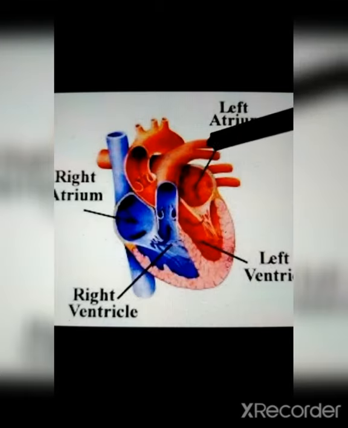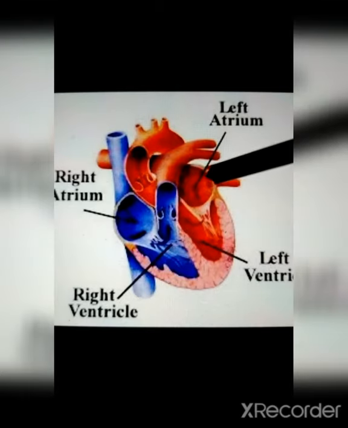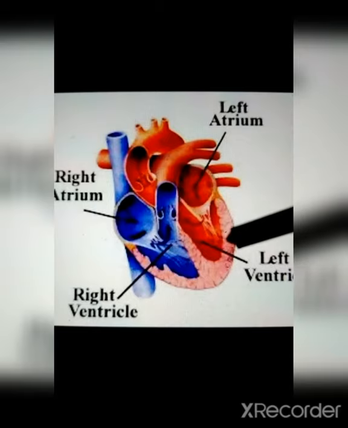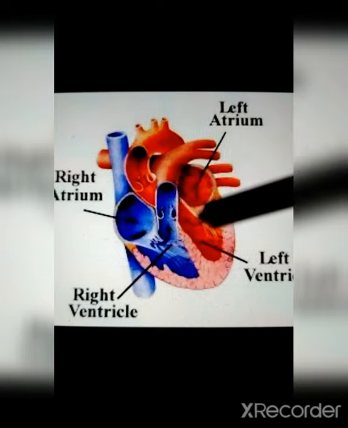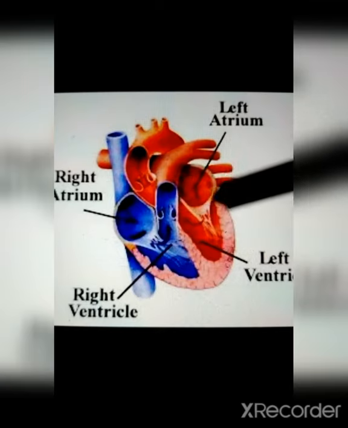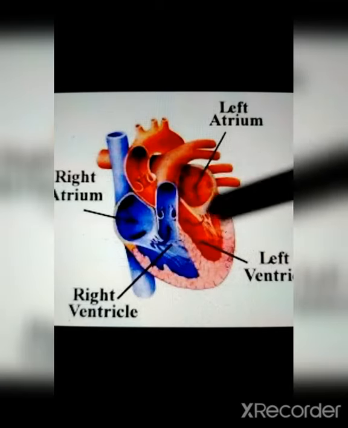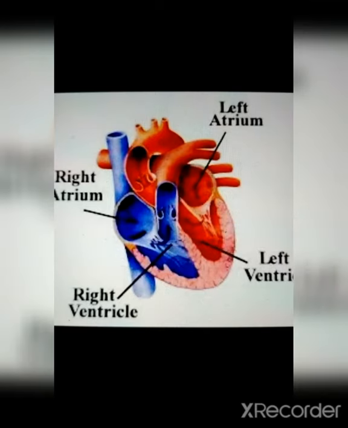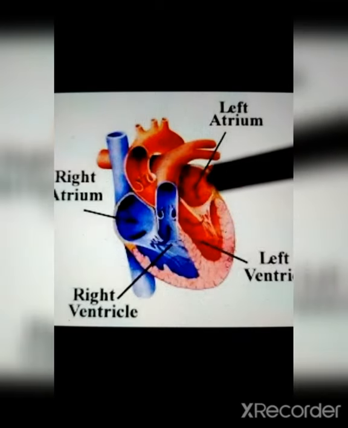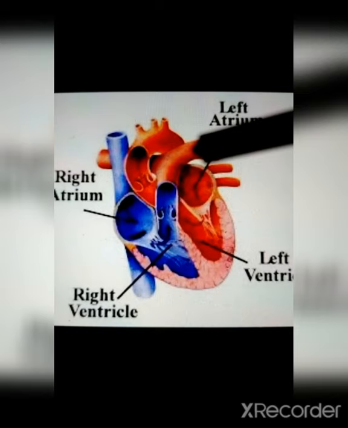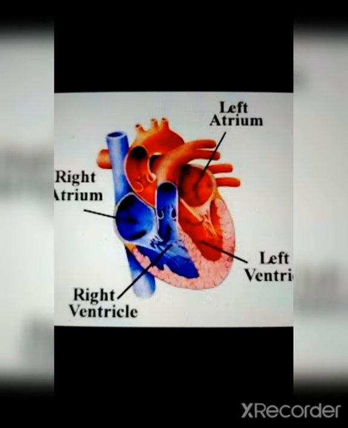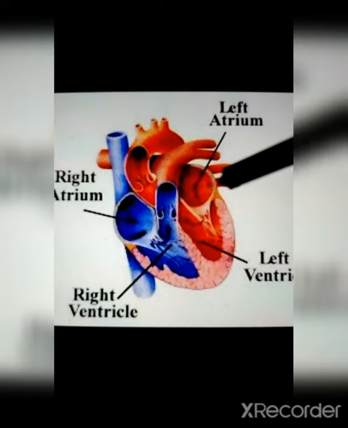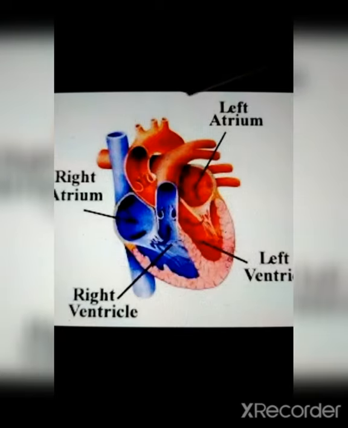So the heart is made up of 4 chambers, you all know this. The left atrium, the left ventricle, the right atrium, and the right ventricle. These two are the atriums, these two are the ventricles. You know this thing, right? So the heart receives the blood with the help of the atriums only. The blood which flows to the heart is with the help of the atrium.